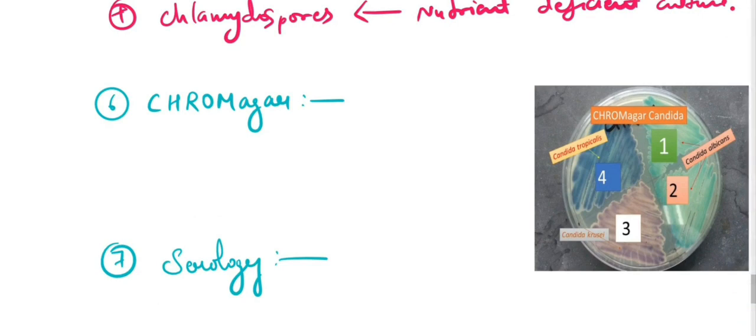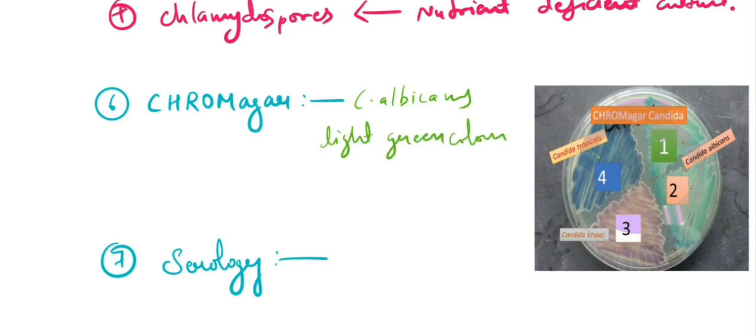What is this picture showing us? These are the various species of Candida, right? And various species of Candida show different colors on chrome agar. Candida albicans is going to show a light green color on chrome agar, right? These are the light green colonies of Candida albicans on chrome agar.